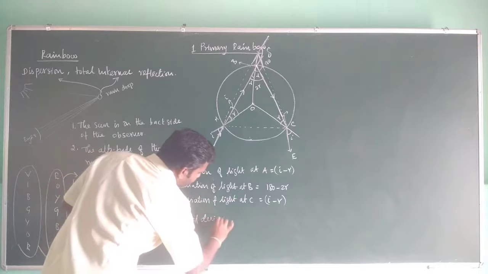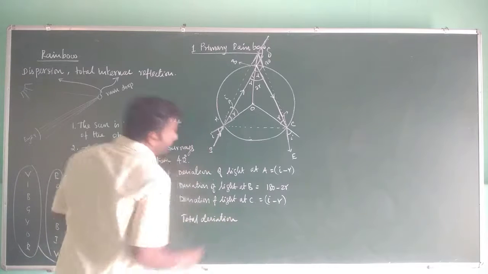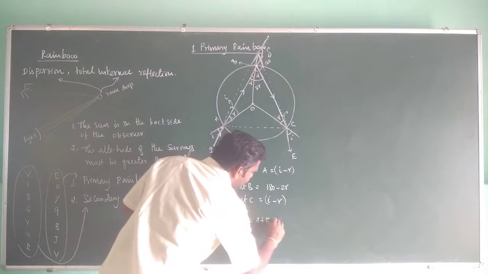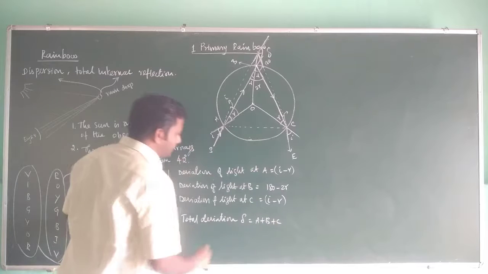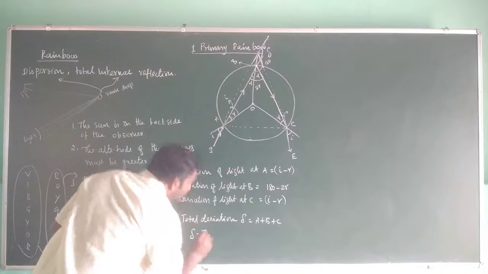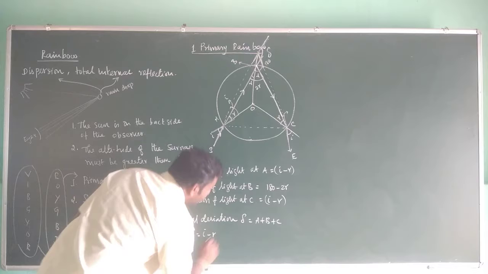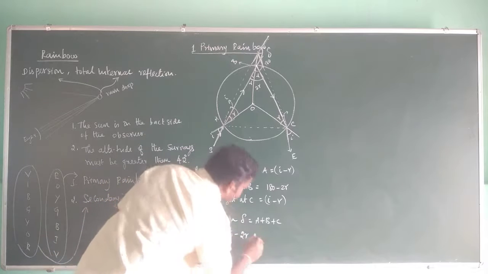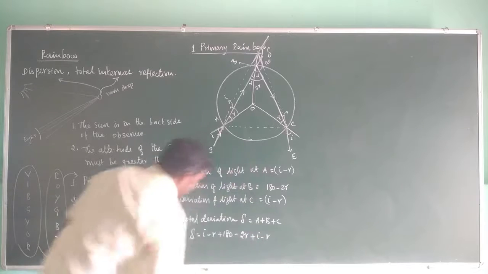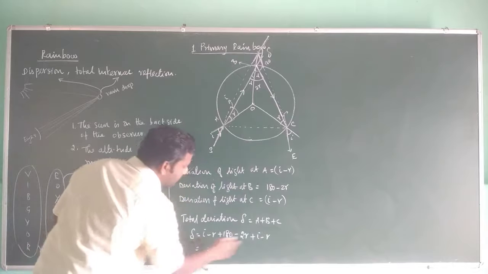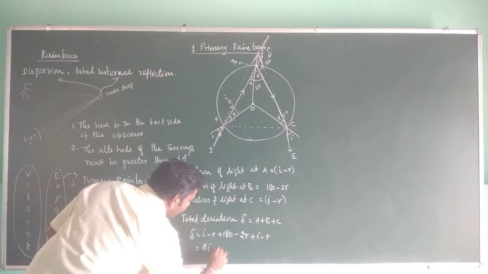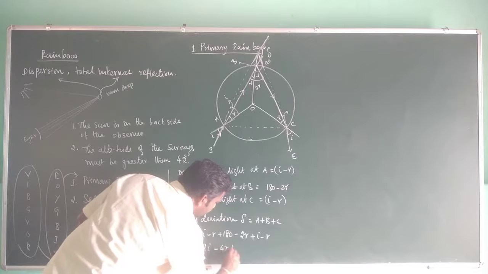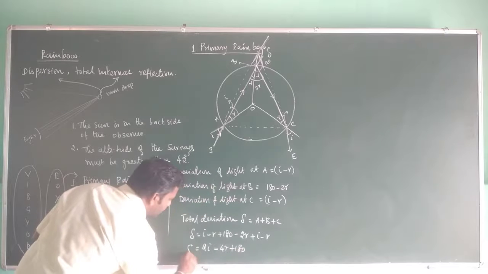So the total deviation due to points A, B and C is the sum of the deviations at A plus B plus C. So delta equals i minus r plus 180 minus 2r plus i minus r. It becomes 2i minus 4r plus 180. This is delta.